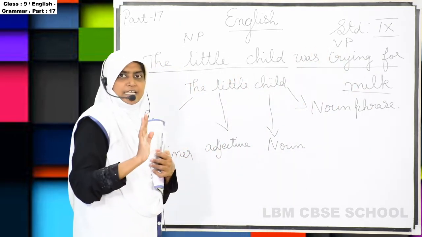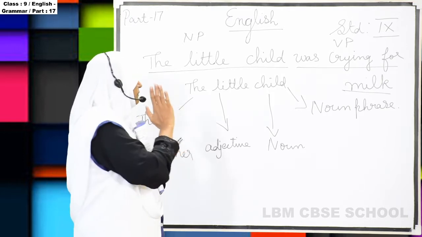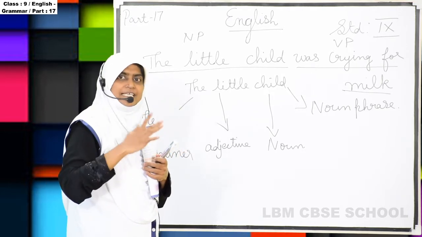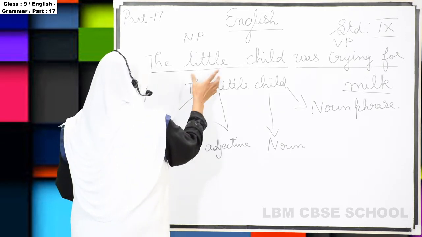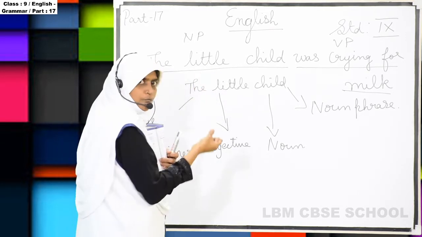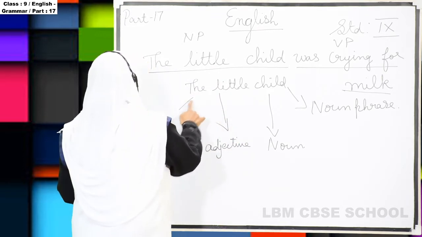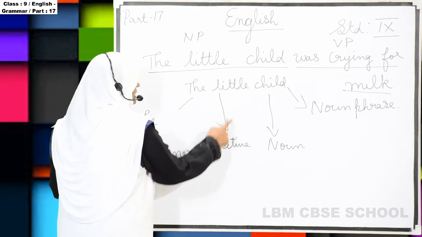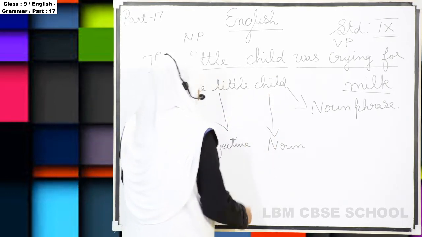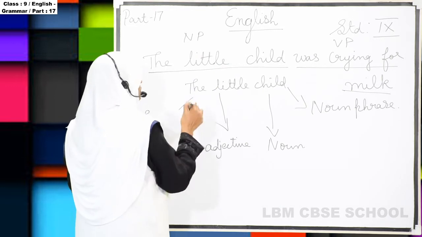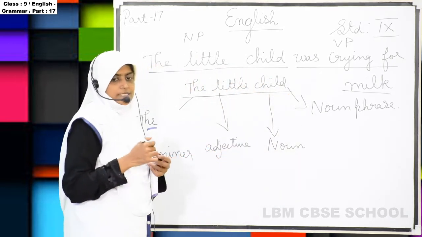So that sentence we are splitting into two only, noun phrase and verb phrase. Again we take the noun phrase and split it. The is the determiner, little is the adjective, child is the noun. This we call a noun phrase.